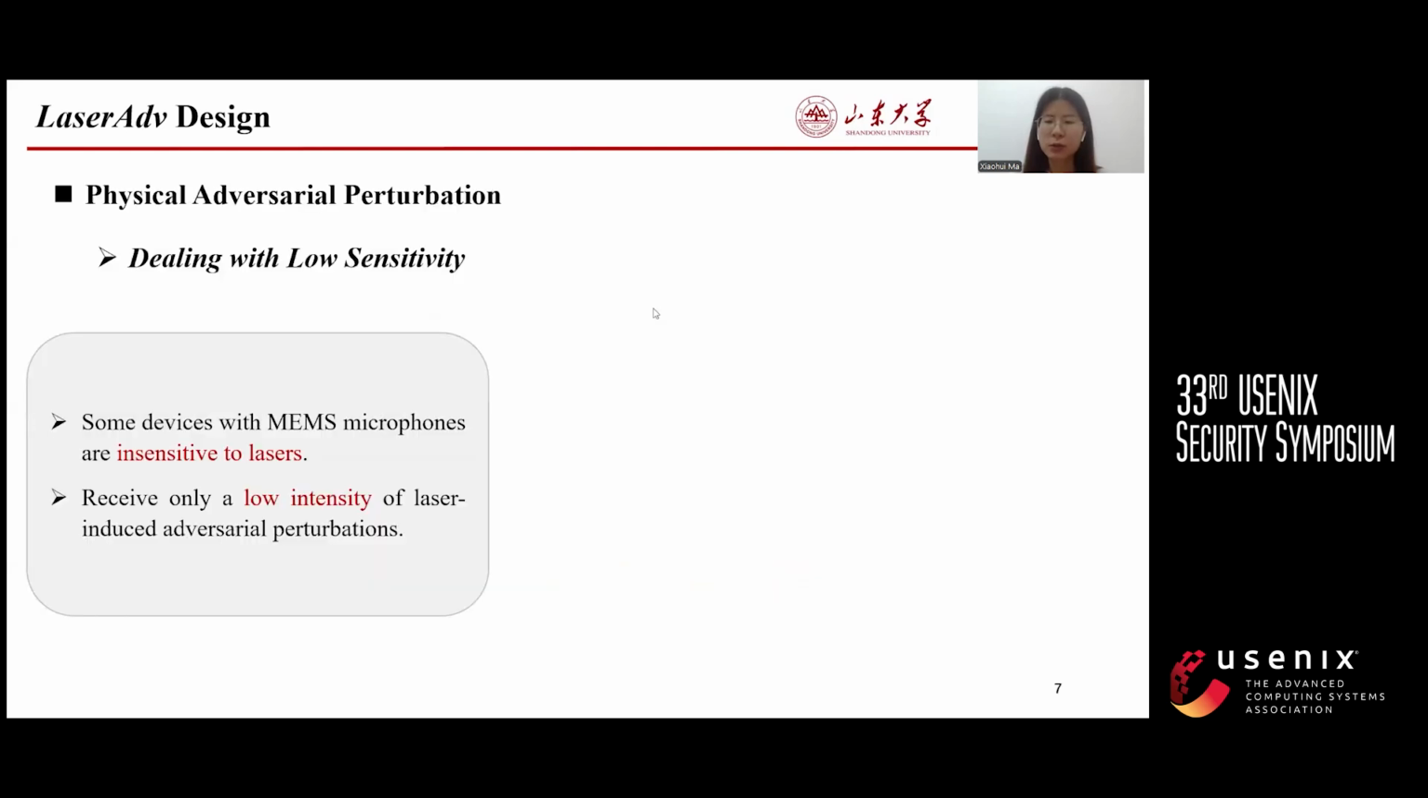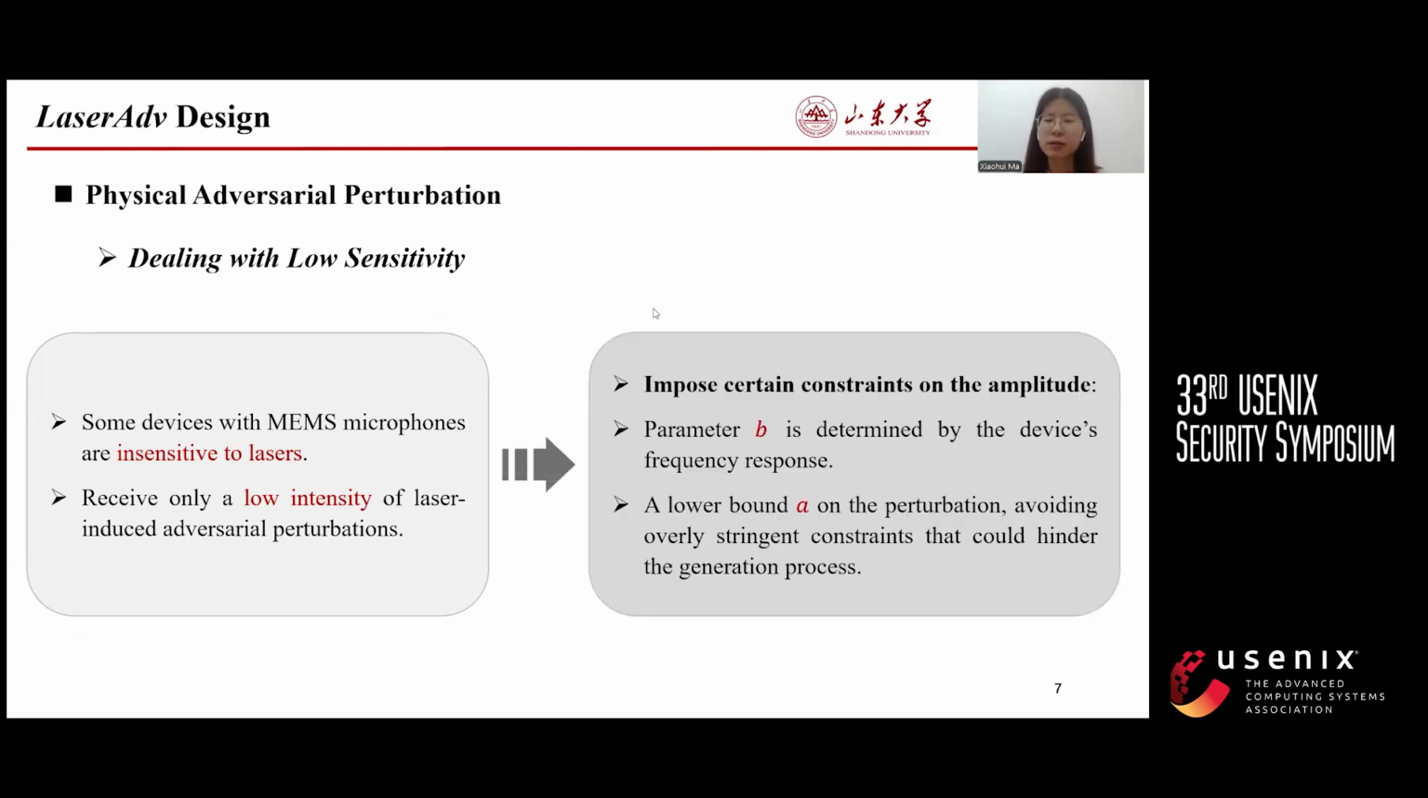To address the issue of reduced intensity due to the limited gain of microphones, we impose certain constraints on the amplitude of the perturbation according to the frequency response of the device to set parameter B. Successful attacks can be achieved even when the device receives only small amplitude perturbations. By setting a lower bound A on the perturbation, we avoid overly stringent constraints that could hinder the generation process.